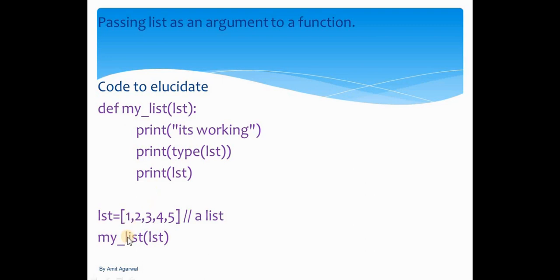Now we have created a function called myList using the def keyword, and we have passed this list as a parameter in the function. Just to ensure that our list is working, we have simply printed a statement, it's working. Also we have printed the type of the list using the type function, and then we have printed the list. We also have to call the function myList in order to invoke it. Okay guys, so let's move to our IDE and see what exactly we are trying to say.